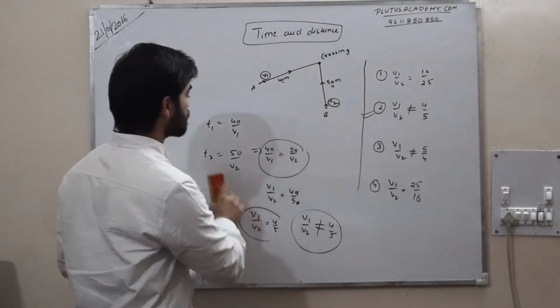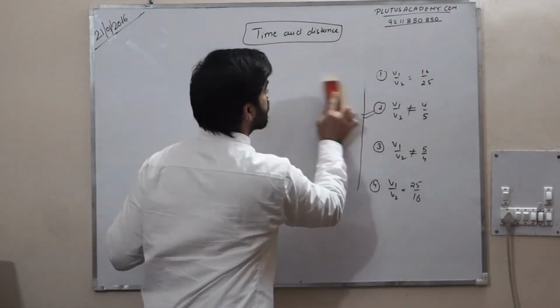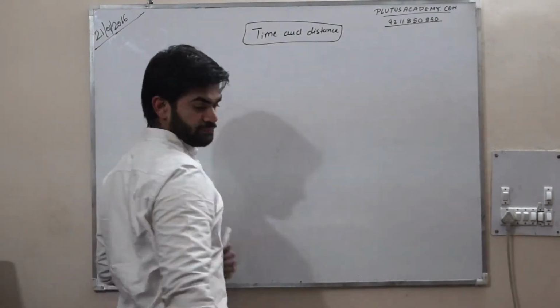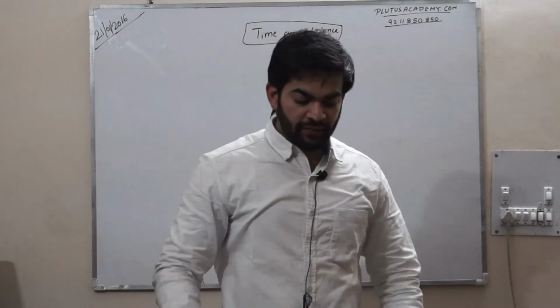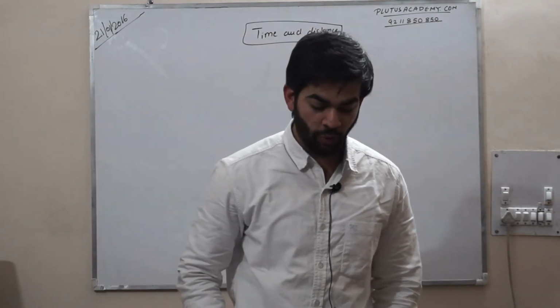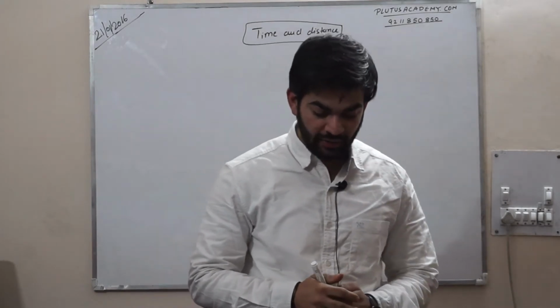Okay, question number third. Amit traveled 1200 km by air, which formed 2 by 5 of his trip. He traveled 1/3 of the trip by car and the rest by bus.